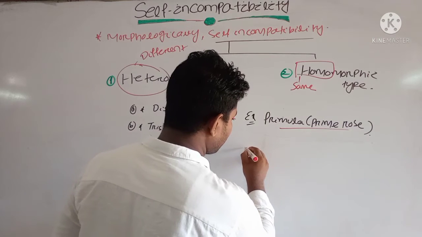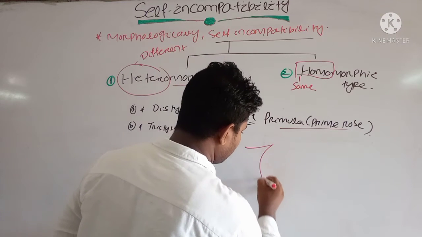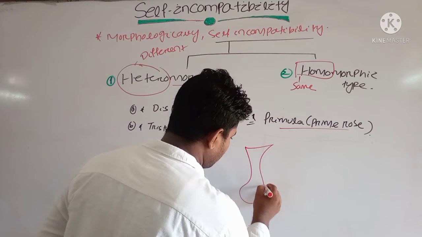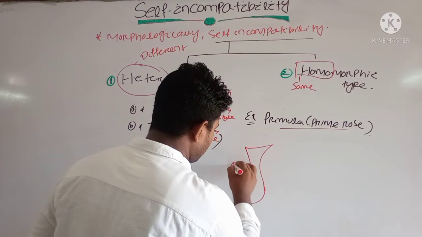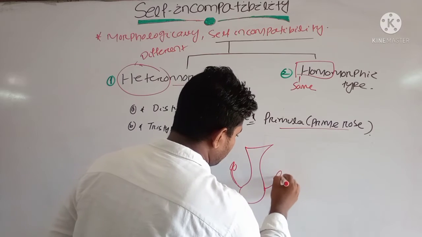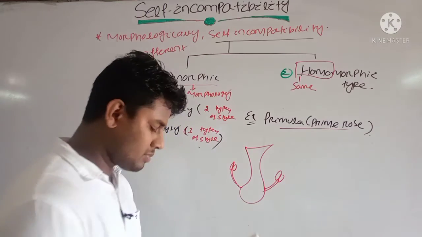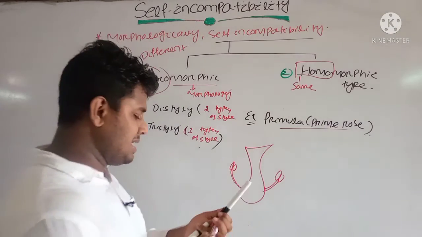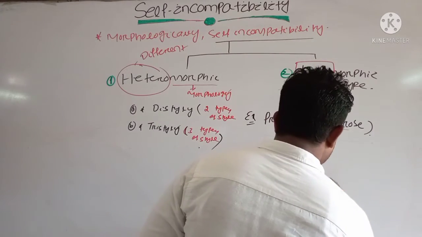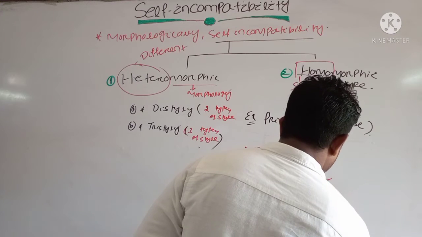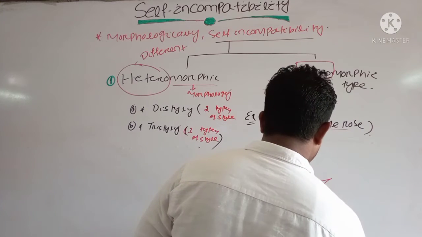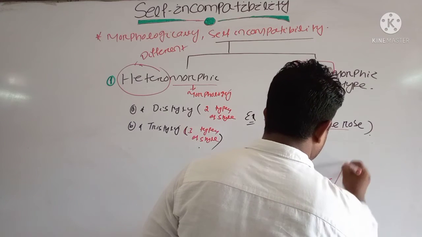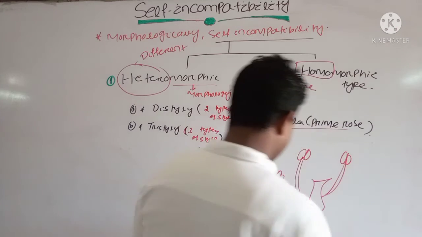Suppose one flower has one long style and short stamen, and there is another with short style and long stamen.